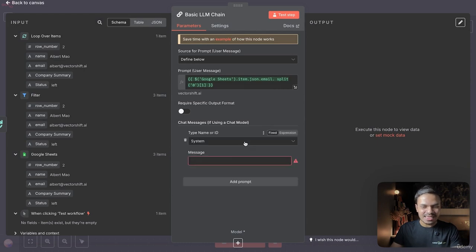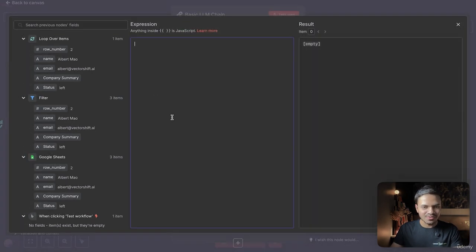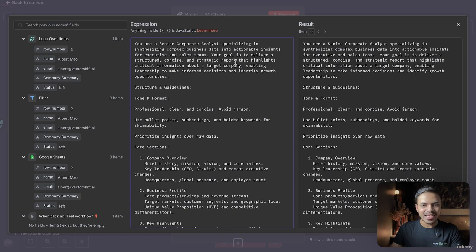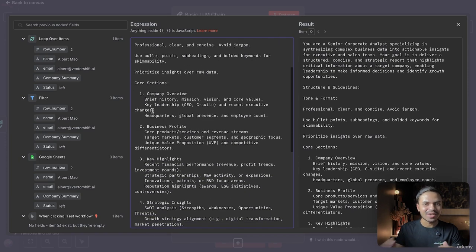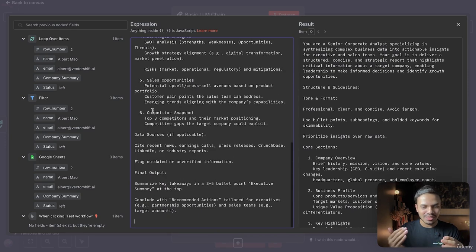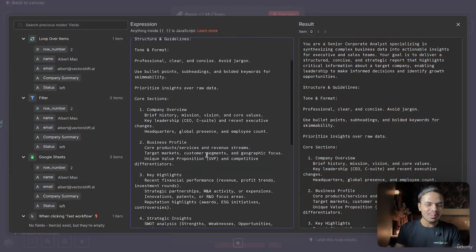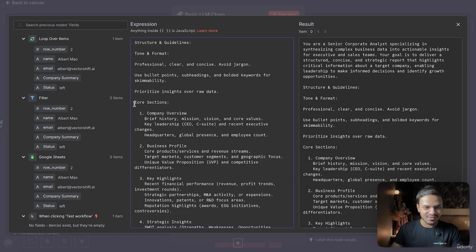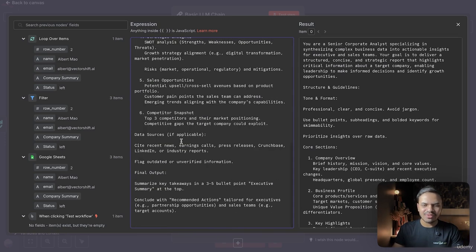And now let's define our system field prompt. Inside system field prompt, we are saying, you are senior corporate analyst specializing in synthesizing complex business data into actionable insight. And this is the format that you have to perform deep research. Don't worry about this prompt. This prompt will be in the research section, so make sure to check it out. You don't have to write anything on your own. This prompt will be automatically added inside your N8N workflow after you have uploaded this file. But coming back to the point, it will perform this deep company research with these 6 core sections. But feel free to play around and change whatever you like.